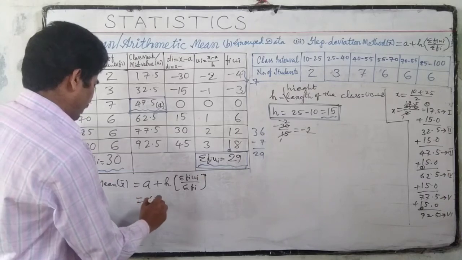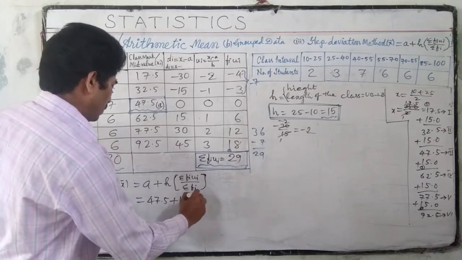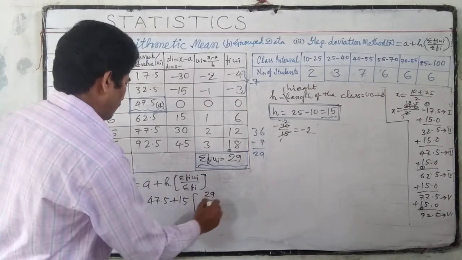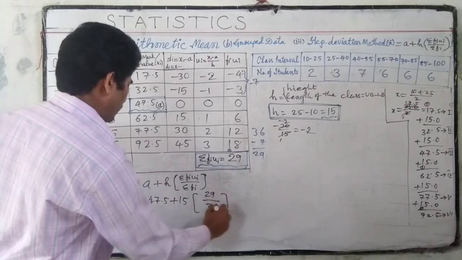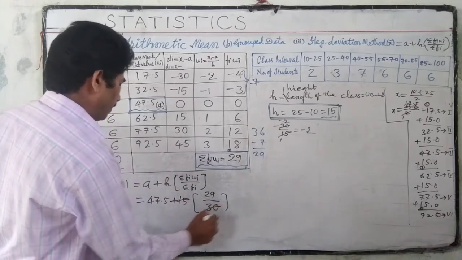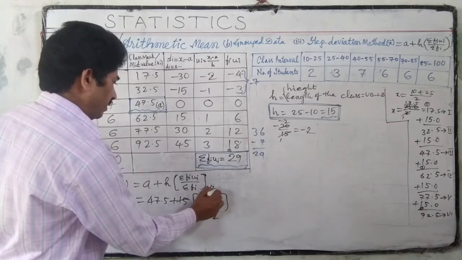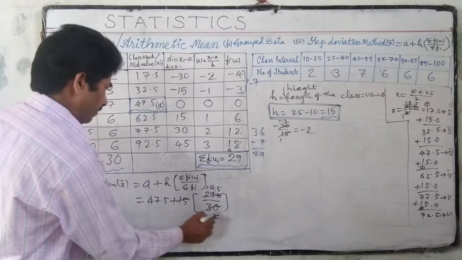A is 47.5 plus h 15 into sigma fi ui 29 by sigma fi 30. 15 into 29 by 30 gives 14.5.